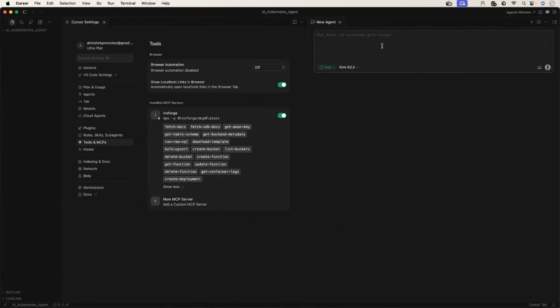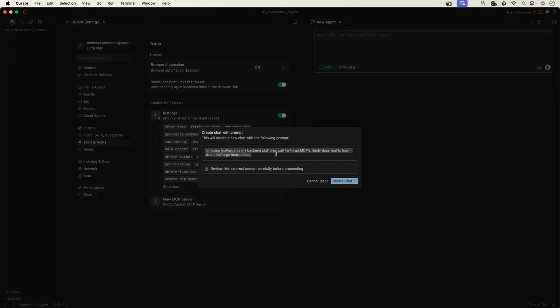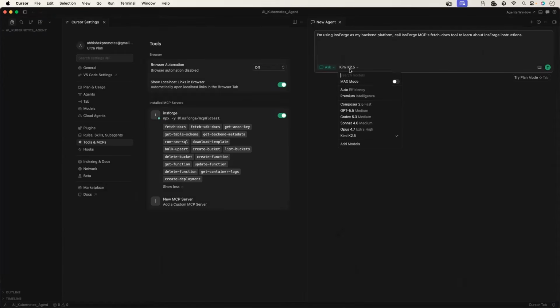This is what you have to do. And just to verify if everything is good, you can paste the prompt. This is just for verification. I'll paste it here and change to agent mode. I'll go with auto just for efficiency. I'm using InsForge as my backend platform. Call the InsForge MCP fetch documentation tool to learn about InsForge instructions. This is just to verify that your InsForge is configured well.